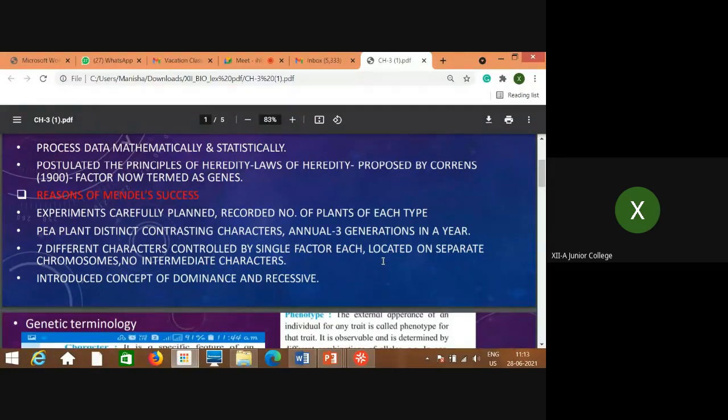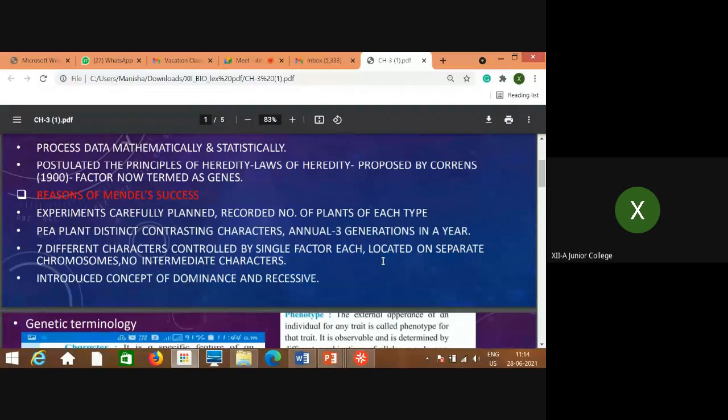And the second important thing is that it can be grown in a small area and in a very small period of time. As this plant is annual, he could grow it 3 times in a year. As it is annual, its life cycle is completed within 3 to 4 months. So 3 times in a year was very beneficial for his experiment, because within a short period of time and within a small space, he could perform his experiment and collect the data.